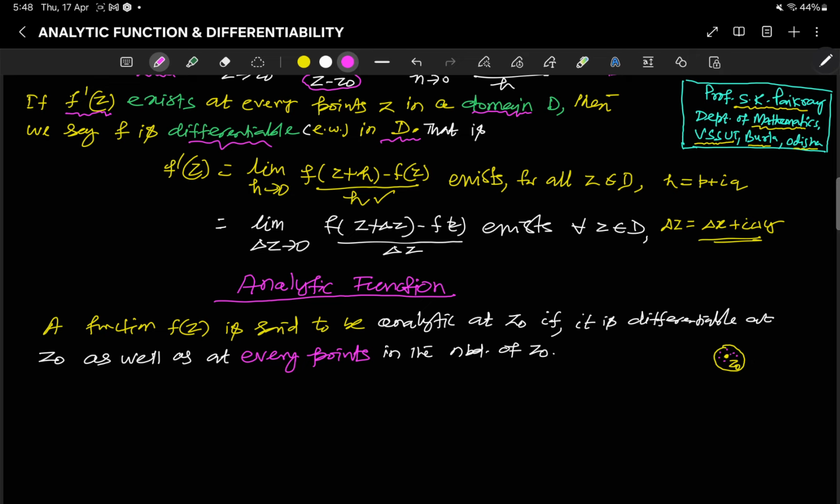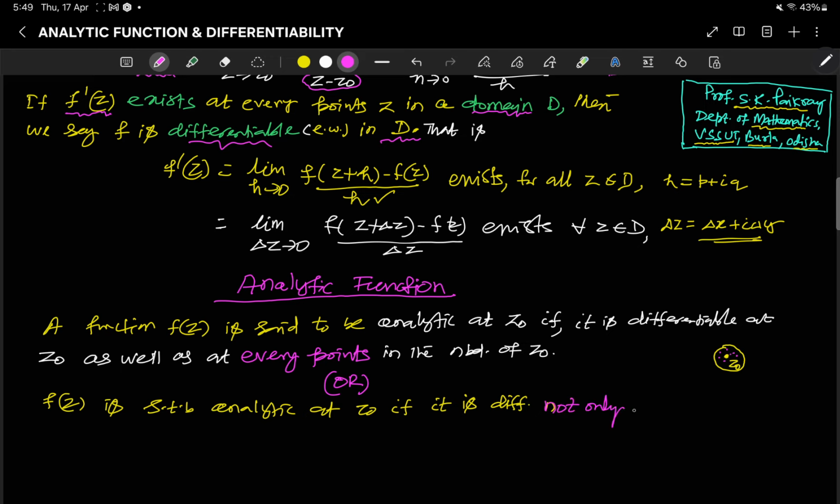So for analyticity, we can rewrite this most important definition: f(z) is said to be analytic at z0 if it is differentiable not only at z0 but also in some neighborhood of z0.